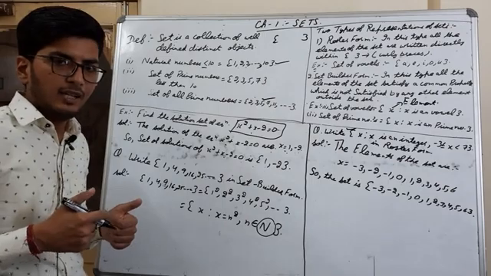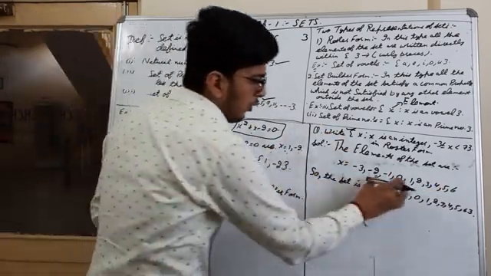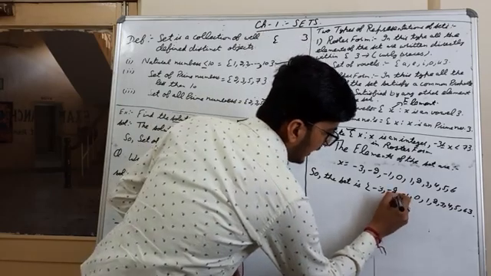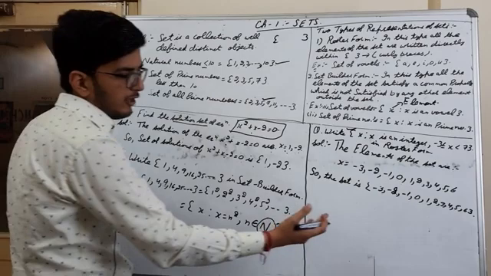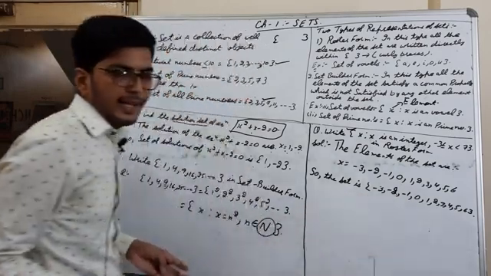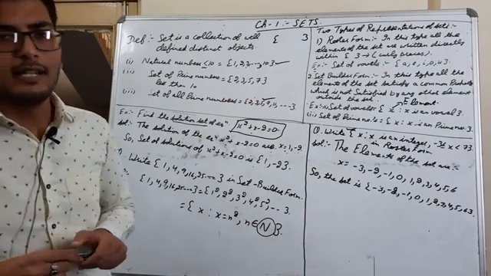These are the elements of this set. If you put all these elements within curly braces and separate them with commas, you will get the roster form of this set.